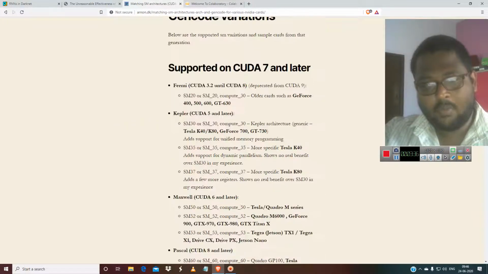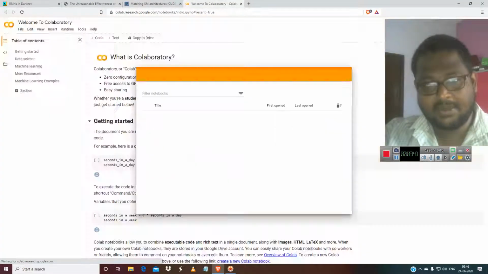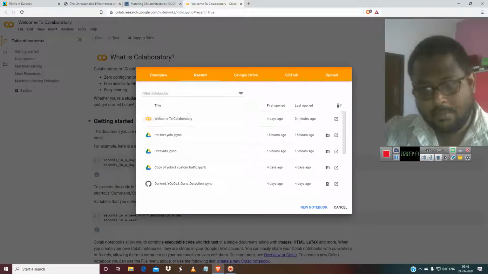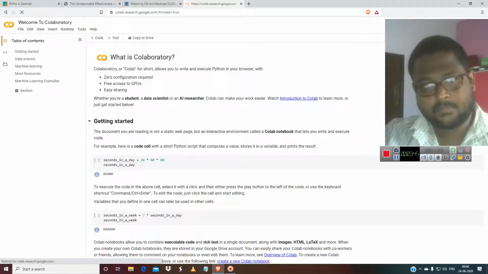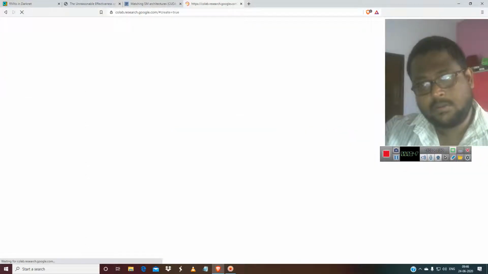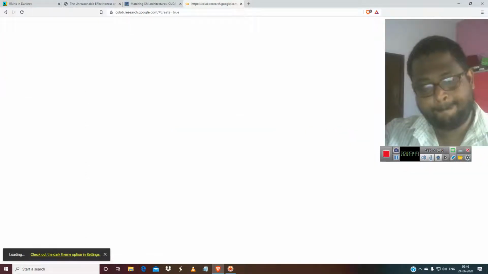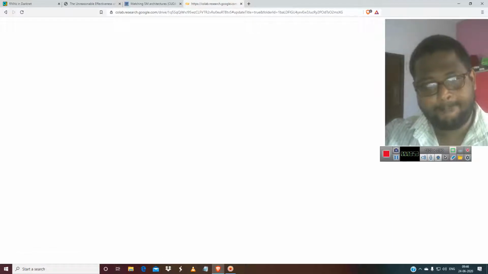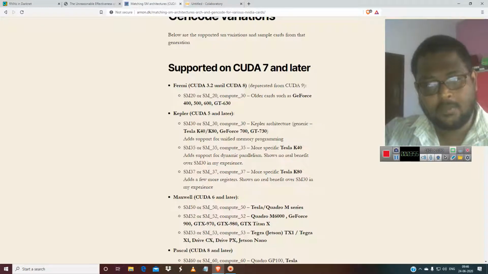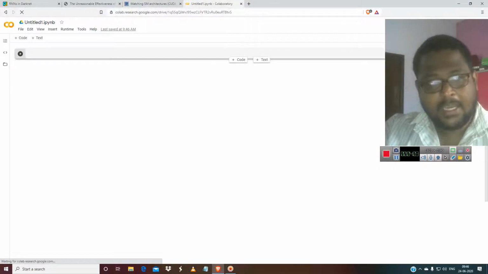So in Colab, I'll open the Colab for you. I'm opening a new notebook. Let it open. In Colab we are using Tesla K80, not K40, and it is actually CUDA 10.1 architecture, CUDA 10.1 and CUDA 9 version.